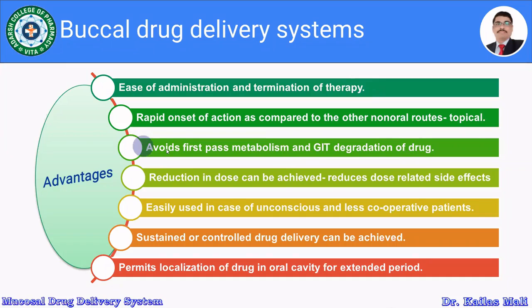When the drug is given by oral route, there may be chances of first pass metabolism by the liver. Also, there may be chances of GIT degradation of drug. It is possible to avoid the GIT degradation as well as the first pass metabolism when we are delivering the drug by the buccal route.